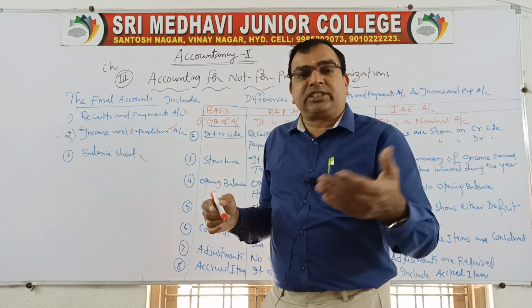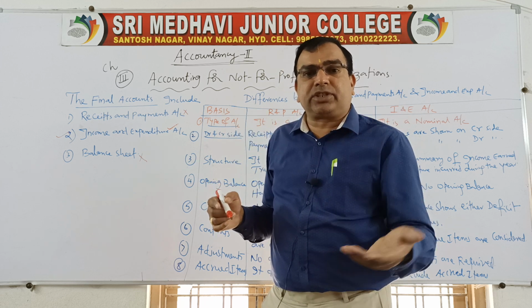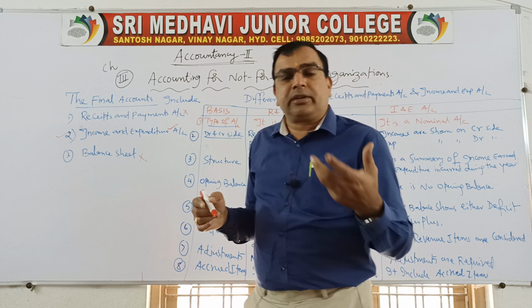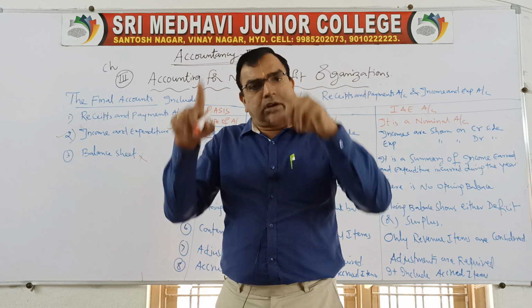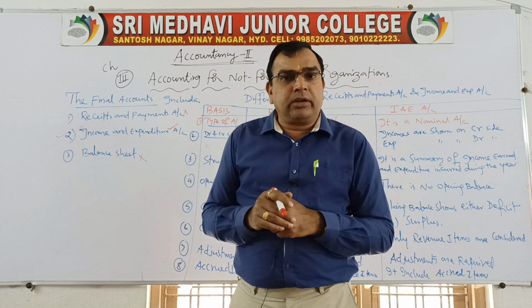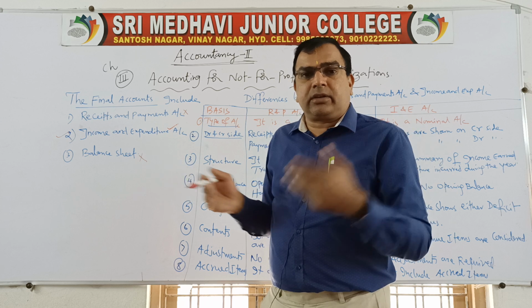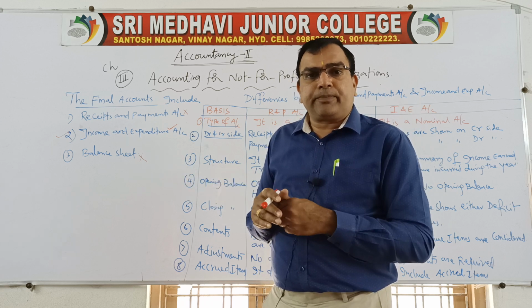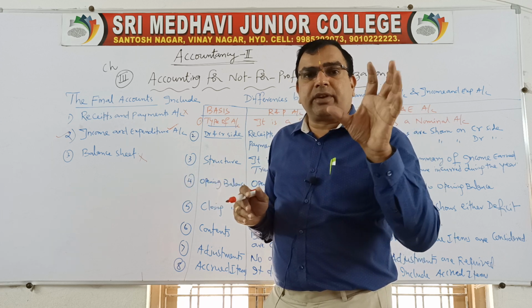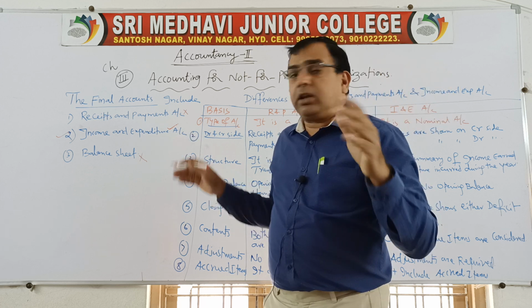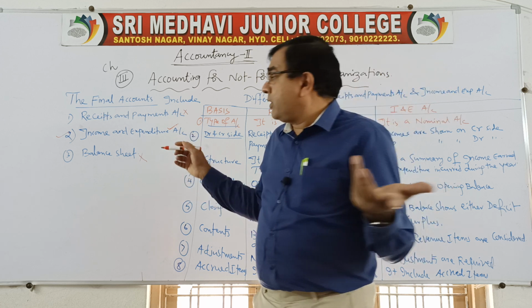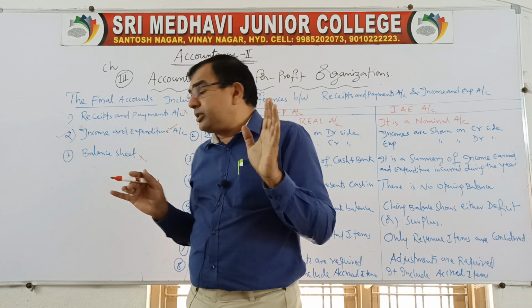Asset side you will write cash in hand, cash at bank, furniture, machinery, land, building, then closing stock. So ultimately that will get tallied. You all know balance sheet of a trading concern or a non-trading concern doesn't differ much. Only in case of trading concern we call it capital, here we call it capital fund. Anyhow we are not going to prepare balance sheet, leave it that.